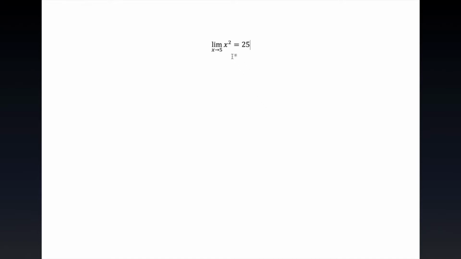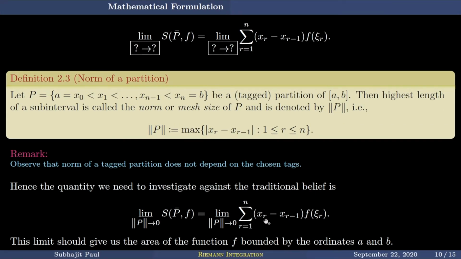Now this x square is completely defined in terms of the independent variable x. But here we are saying that the norm of P is tending to 0, and the quantity is not defined in terms of the norm. The quantity is defined in terms of P or P bar.